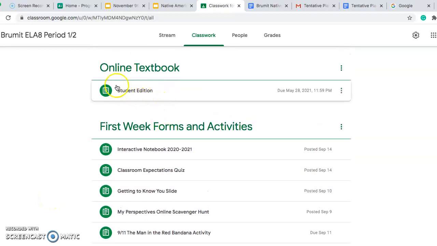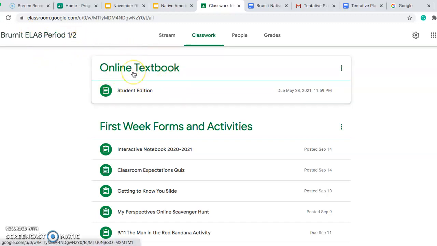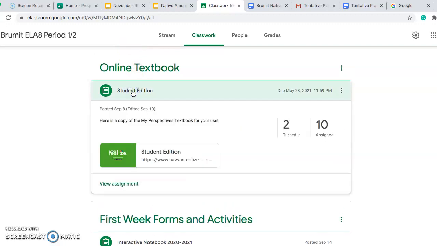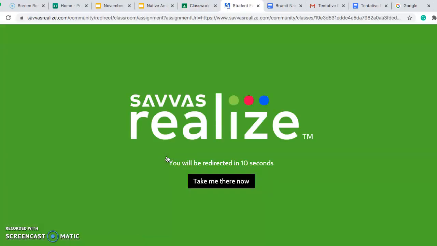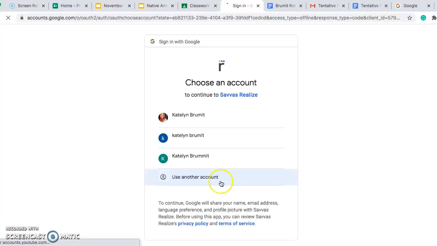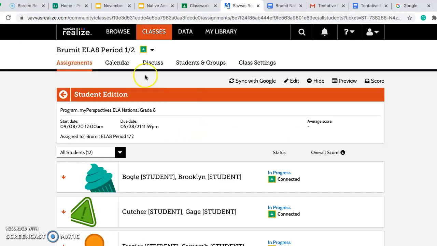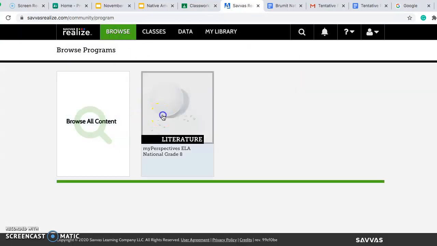So you will be clicking on your online textbook, and I'm just using period 1-2 as an example. So all of your guys' stuff should look the same. Go ahead and click on the student edition and open that up for me. It'll say take me there. Go ahead and hit that as well. And yours might look a little different than mine just because I have a teacher view and you have a student view. But we are going to click on through until we get to